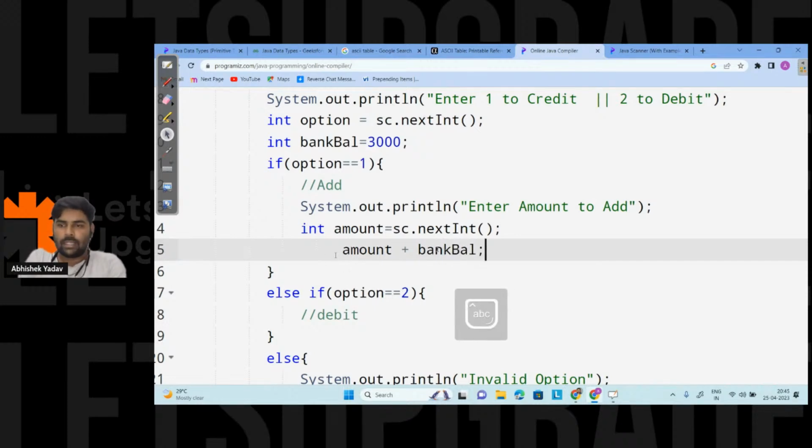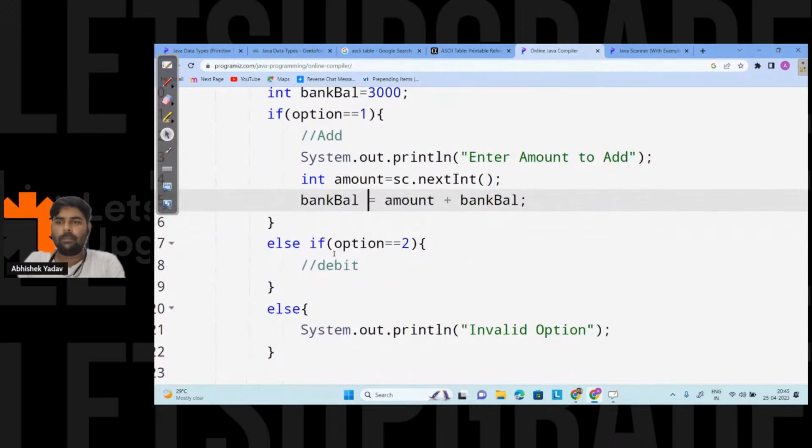So whatever answer we get, I will store the answer in the same container, and the container name is what? Bank balance, right? So here I will update the amount in my bank balance. So bank balance is equal to amount plus bank balance, right?